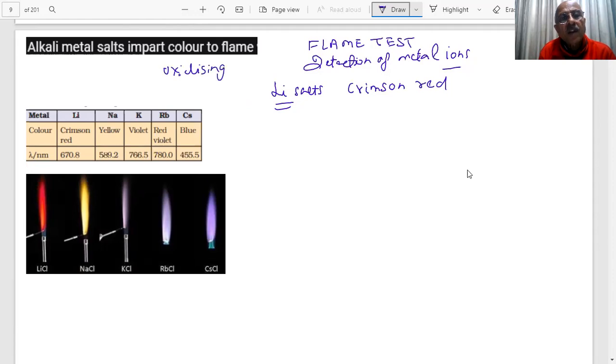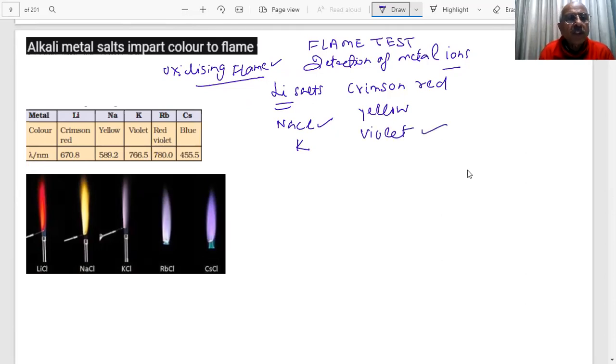Oxidizing flame, Bunsen burner, you have seen it in the lab. You heat them in the oxidizing flame, lithium chloride, you will get a crimson red color. If I take sodium chloride and heat it, what color are you getting? Yellow. Lithium, crimson red; sodium, yellow; potassium salts give a violet color. Can you see this? Violet, yellow, crimson. Rubidium, red violet; cesium, blue color.